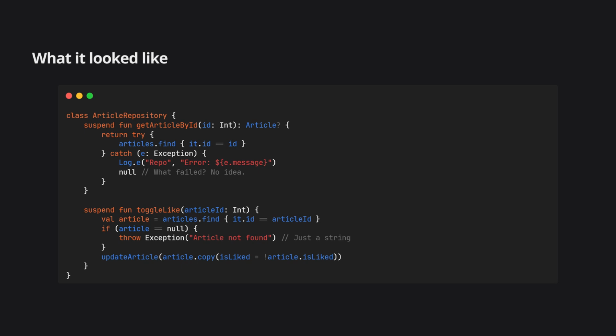Now look at the toggle like below it. If the article isn't found, we throw a generic exception with just a string message, "article not found." No type information, no way to programmatically determine what went wrong. Just a string that someone has to parse somewhere up the chain.